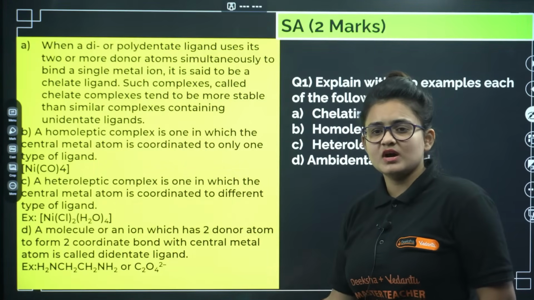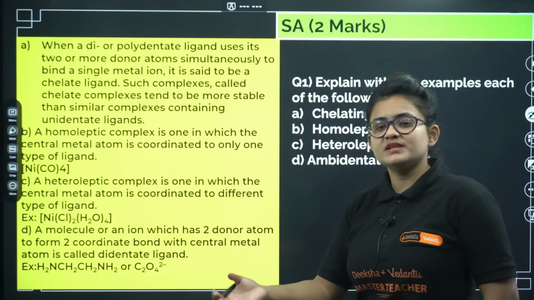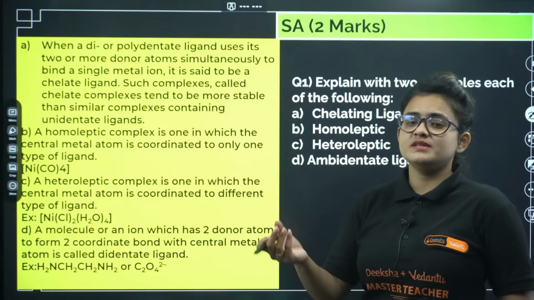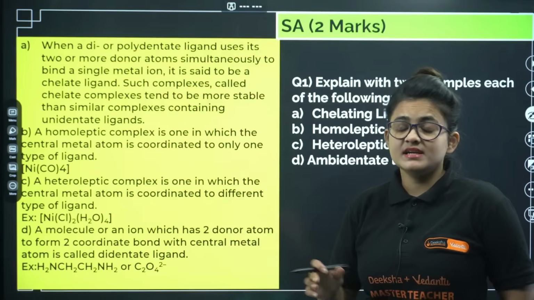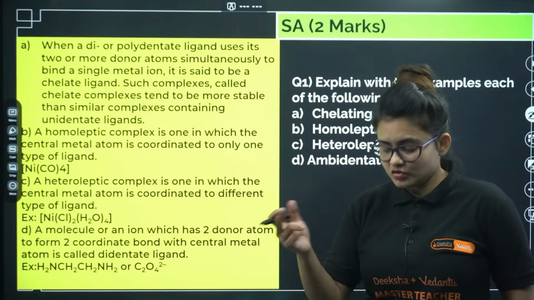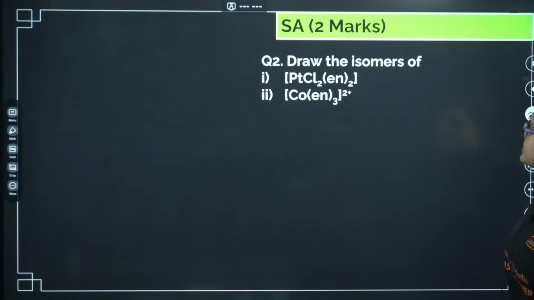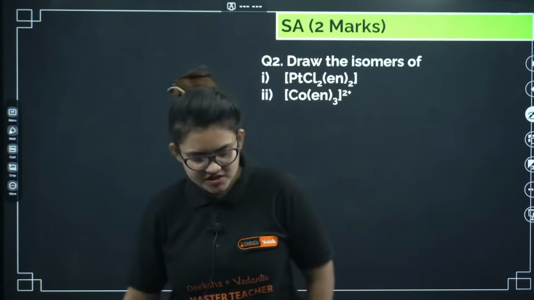Chelating ligand means you have multiple donor sites donating simultaneously. Homoleptic complex means a metal binds with only one type of ligand. Heteroleptic means the metal binds with different types of ligands. Ambidentate ligand means it has two donor sites but it donates from one site at a time. Let's go ahead.